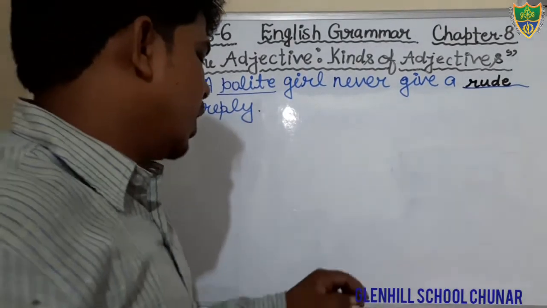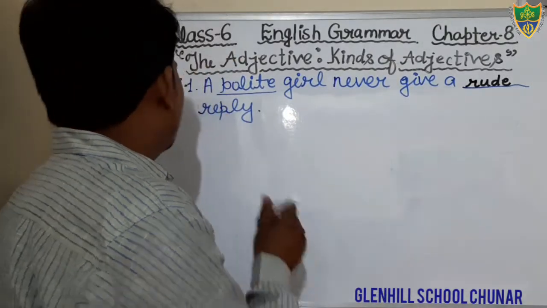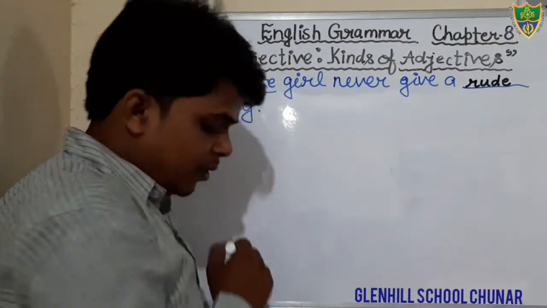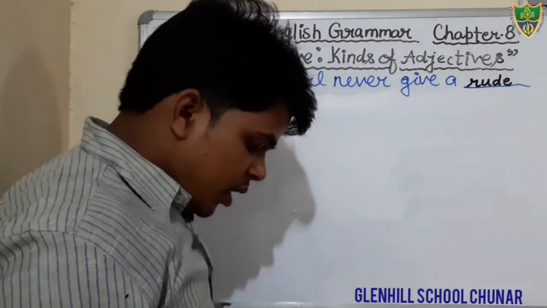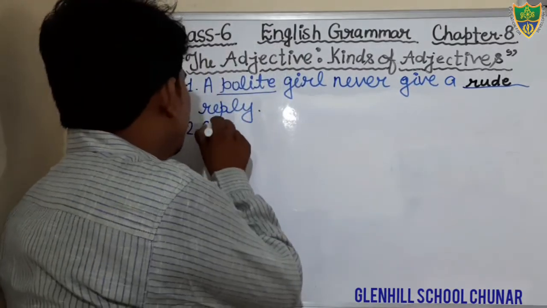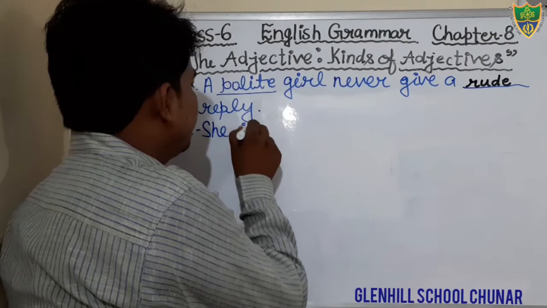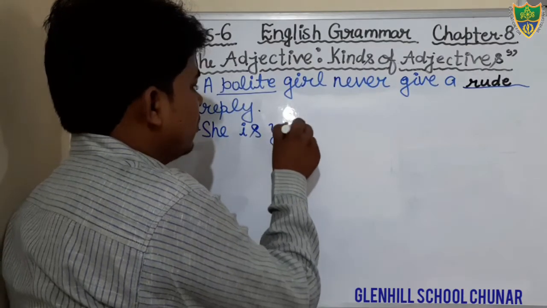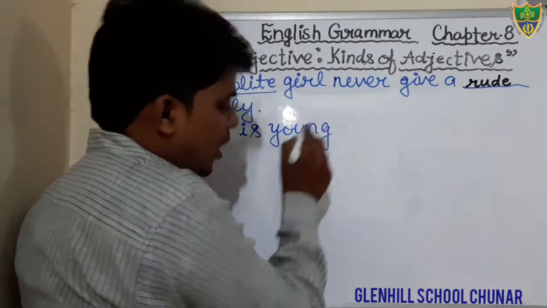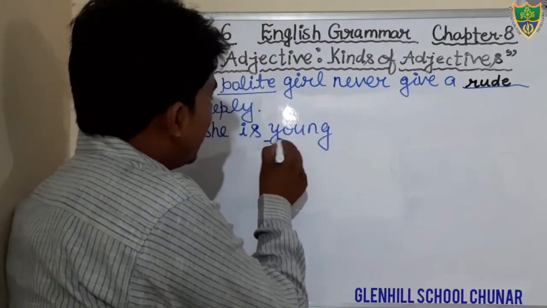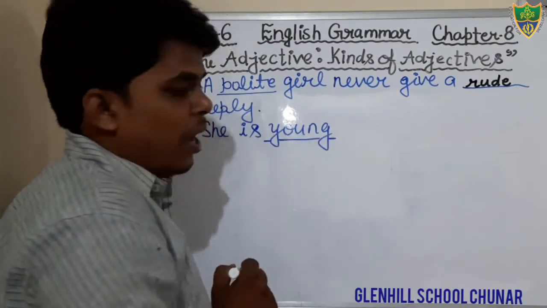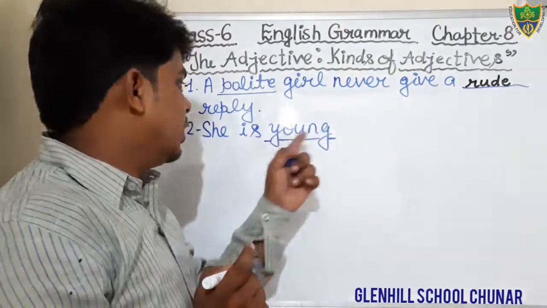Question number second. What is question number second? Just see. It is given. She is young. And that is highlighted. You have to write the opposite of that in the given blank.